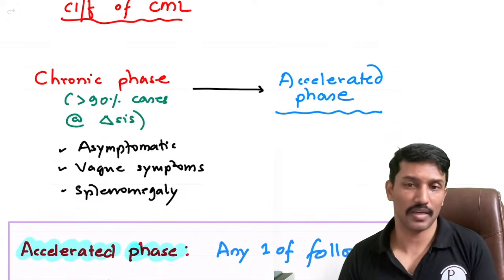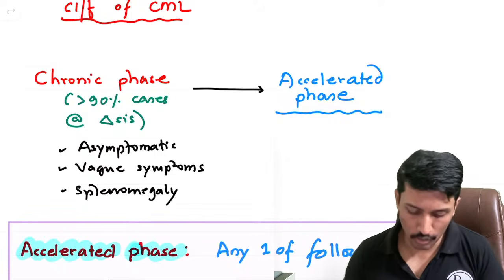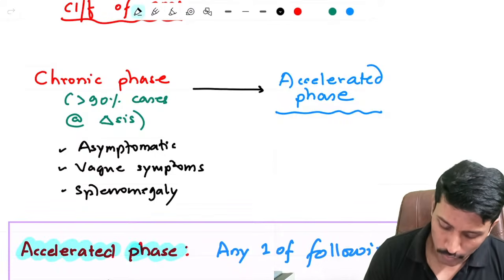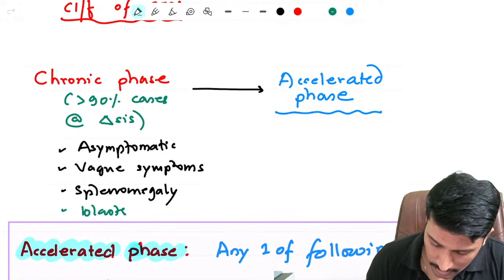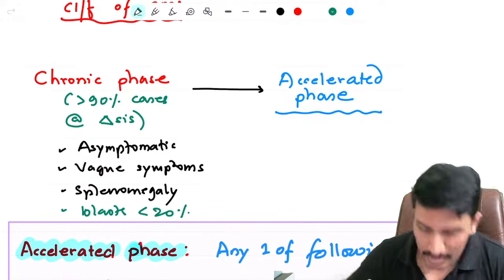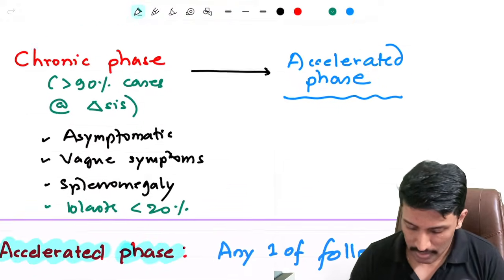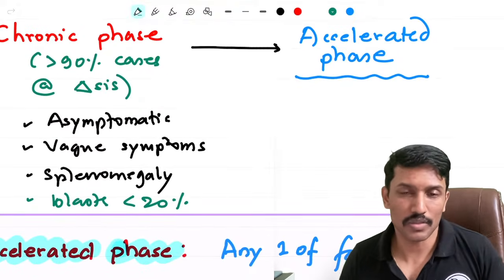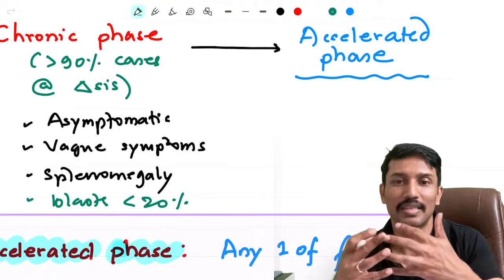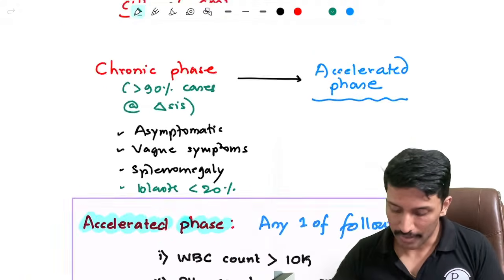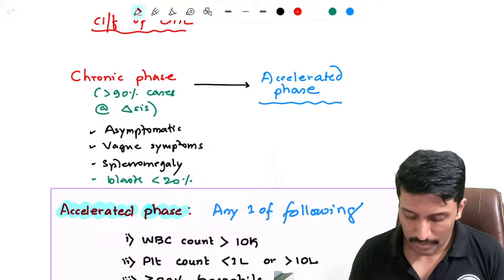So what is this accelerated phase? See, chronic phase is a typical CML where patients have blasts which are less than 20%. And these blasts are not giving rise to any symptoms as of now. But if the blast starts increasing in number, we will get into this accelerated phase.